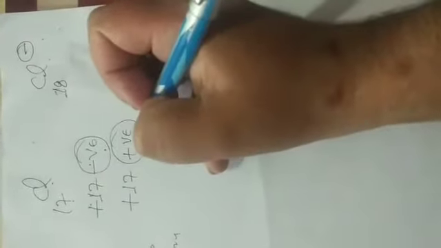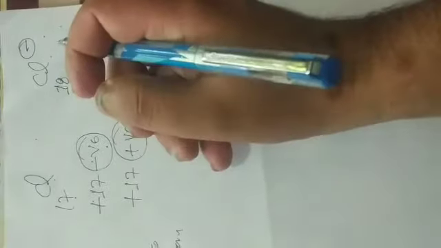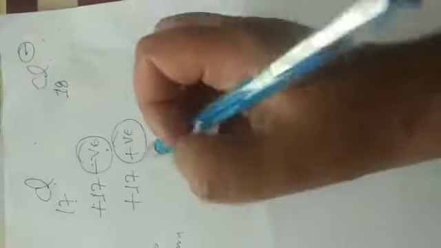Cl has 17 negative charge, meaning 17 electrons, and electrons have negative charge. And Cl has 17 positive charge, meaning 17 protons, which have positive charge.